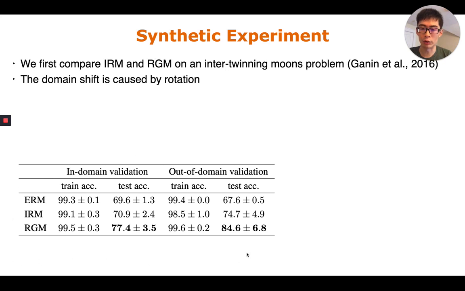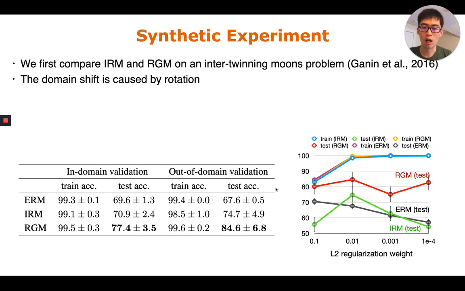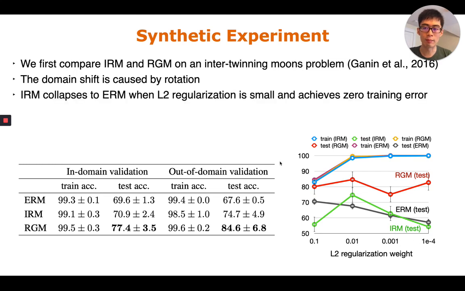So here is our result. Regardless of in-domain or out-of-domain validation, our model, regret minimization, does a lot better than ERM and IRM on the test set. On the right-hand side, we have this plot which shows that IRM collapses to ERM when the model achieves 0 training error.